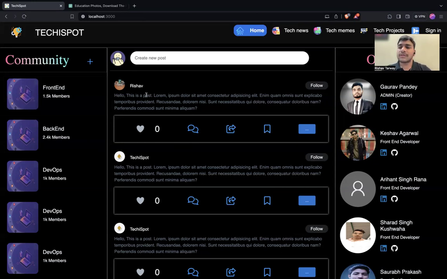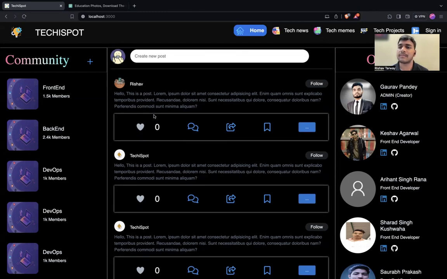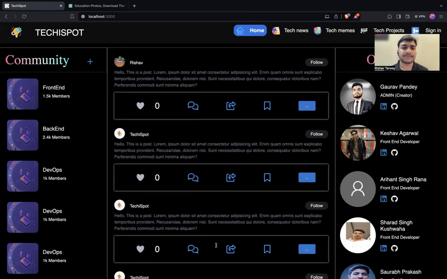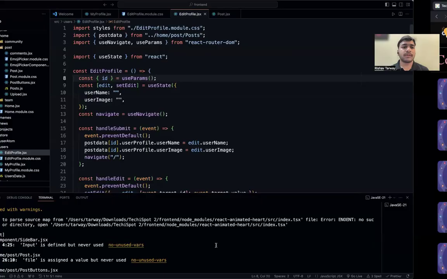While solving this issue, we used different concepts of React, such as useParams and React Router DOM, and a few HTML forms and CSS to create that form and navigate to a particular section. The profile display was contributed by different team members of our community. Our task is to edit the profile that was being displayed by the user. We implemented that using useParams, useNavigate, and different other React components, which we will further discuss. So let's move to VS Code.